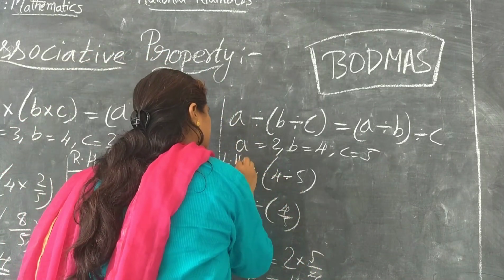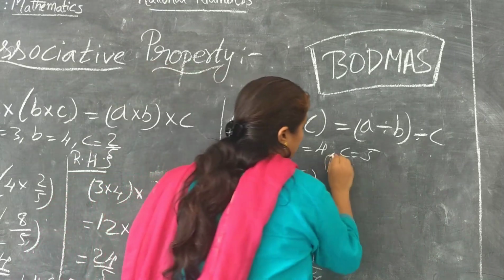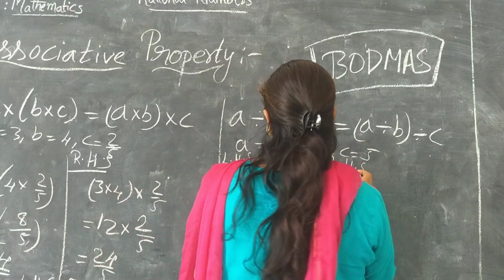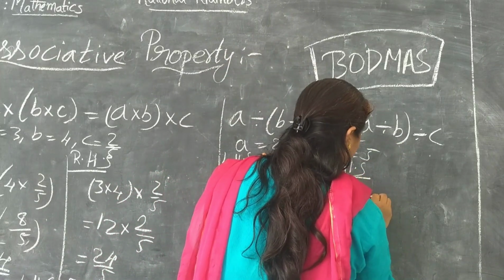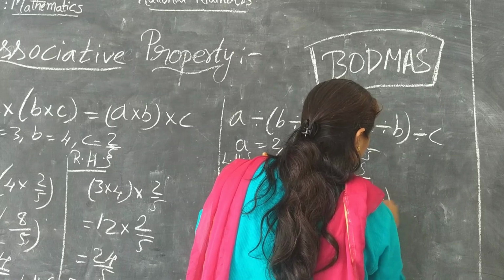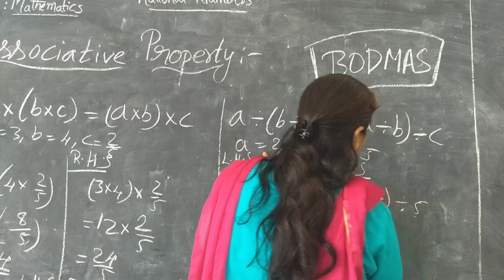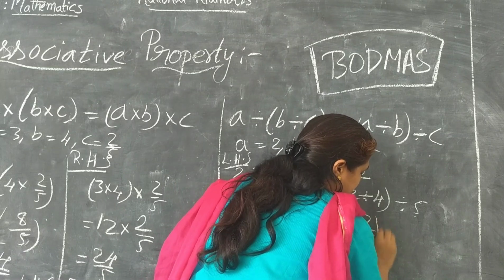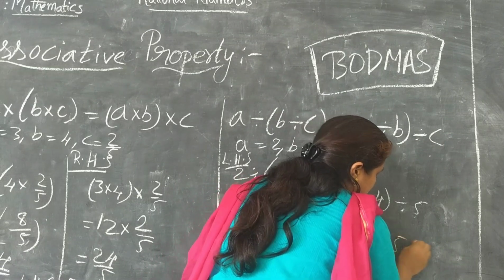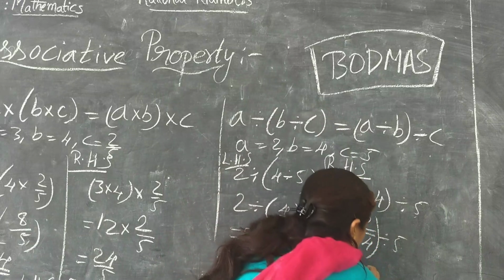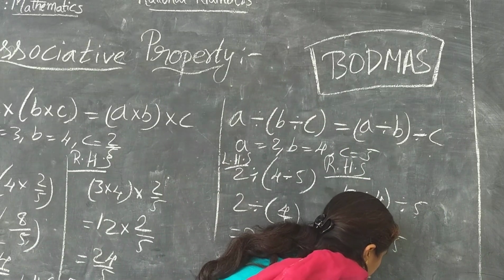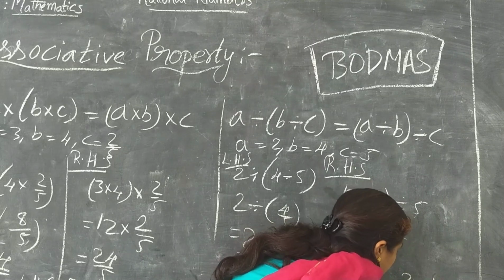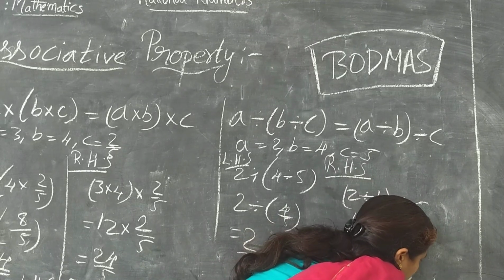Let's go on to RHS side. RHS is A by B, 2 by 4, divided by 5. So what is 2 divided by 4? 2 by 4 divided by 5, which is equal to 2 by 4 into 1 by 5. It's equal to 2 by 20.